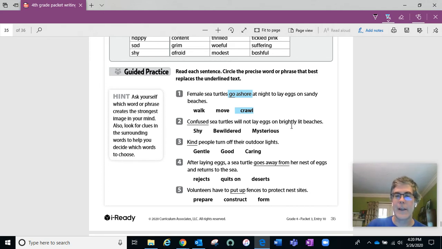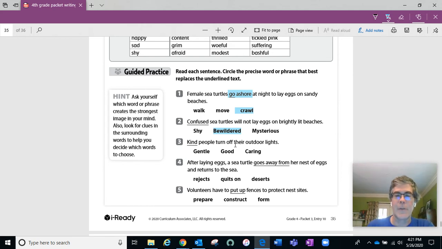Confused sea turtles will not lay eggs on brightly lit beaches. They give the example of shy, bewildered, and mysterious. Now, shy and mysterious really aren't synonyms of confused, at least not in that situation. But bewildered really gives an indication of how strongly confused the sea turtles are. It's a synonym of confused, and it really implies something more than just ordinary confusion, that they really don't know at all what's going on because the beach is so brightly lit, and so they won't go.